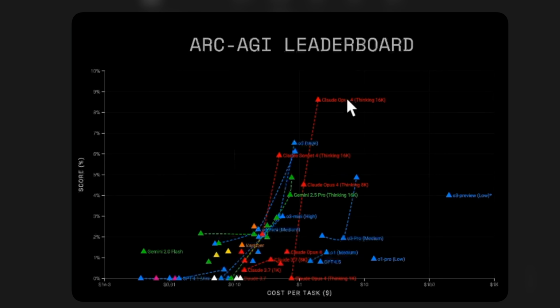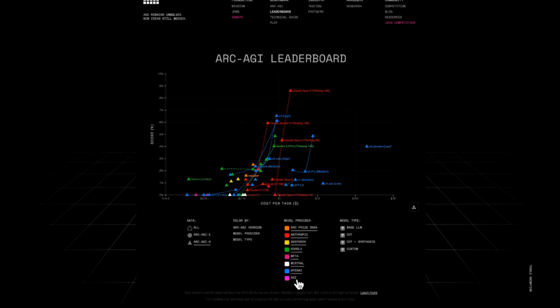benchmark. You can see the previous best was Claude 4 Opus with 8.6%, and it fairly looks like Claude 4 Opus is really sitting at a very high position compared to the competition. If you look at O3 High, which is the second best, it just scores 6.5%. So all of this seems very nice guys until you include Grok 4. Just have a look at the chart what happens when I include Grok 4.